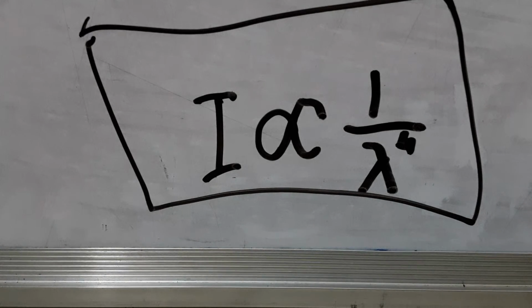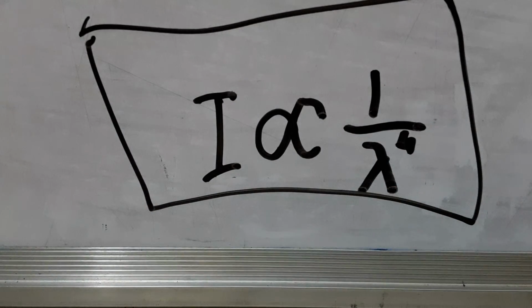From this we can understand that the intensity of the scattered light is inversely proportional to the fourth power of the wavelength of a wave. So we know from this that the more the wavelength, the less the intensity. We know that red light has the most wavelength. As it has the most wavelength, the intensity of the scattered light will be less.